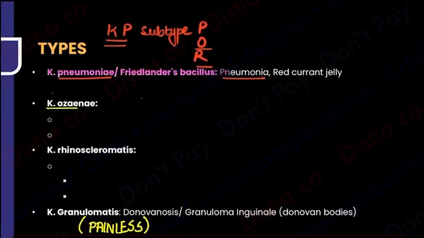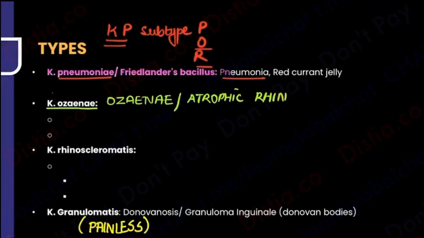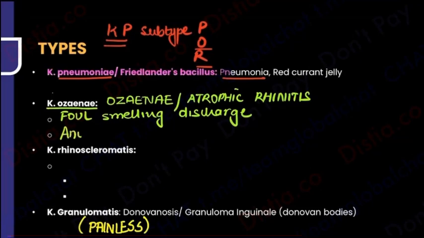Now we come to Klebsiella ozaenae, and ozaenae for obvious reasons is going to cause a disease called ozaena, and ozaena is nothing but atrophic rhinitis. That is what is going to happen in ozaena, and this is very, very interesting because in this the patient has a foul smelling discharge, which means that a person around him or her will be able to smell that discharge, but the patient himself or herself has anosmia. Anosmia means that the patient will not have any smell ability. This is known as merciful anosmia, which means that he can't smell anything, but everyone around him is getting a very bad smell. That is Klebsiella ozaenae.